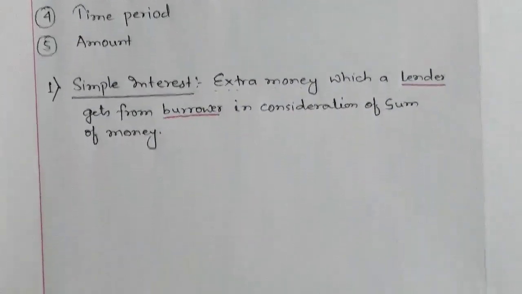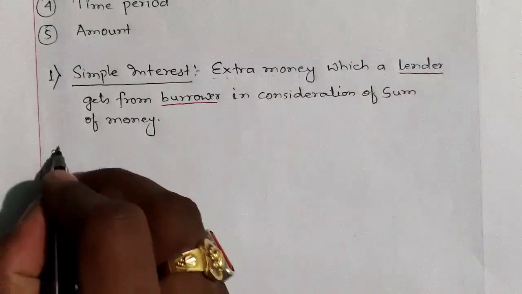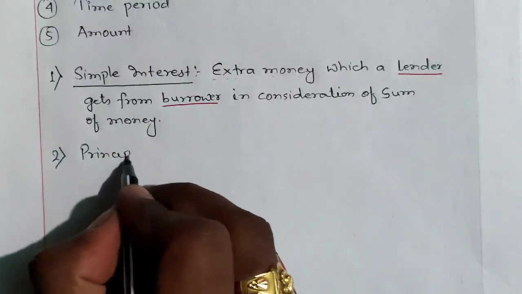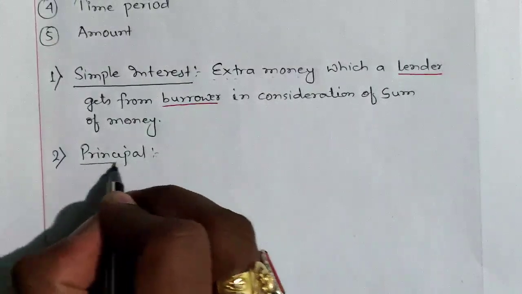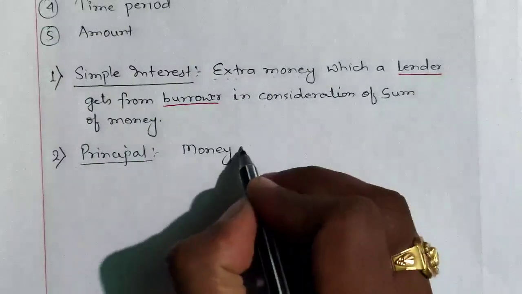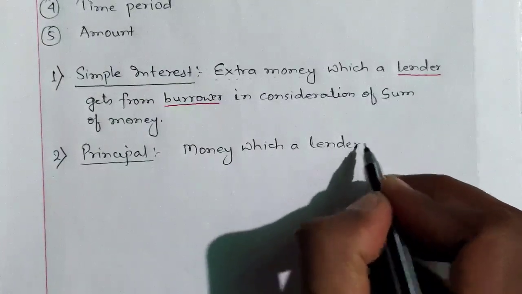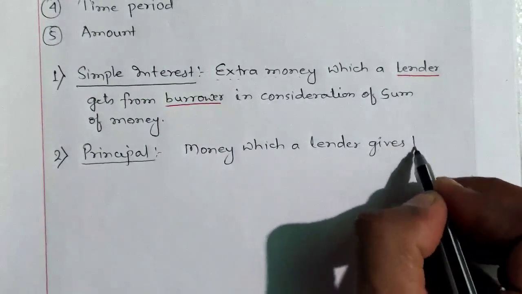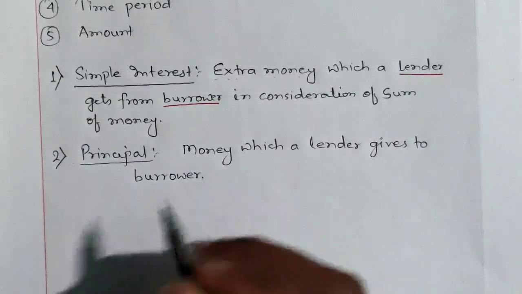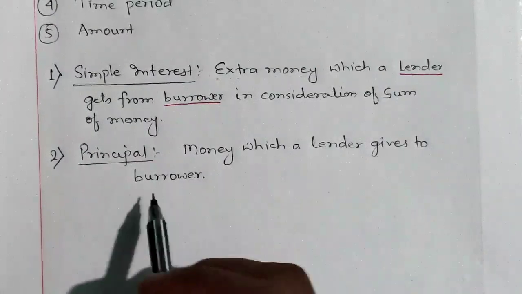Second term is principal. Principal means money which a lender gives to a borrower. Principal means whatever money a lender is going to give to a borrower.